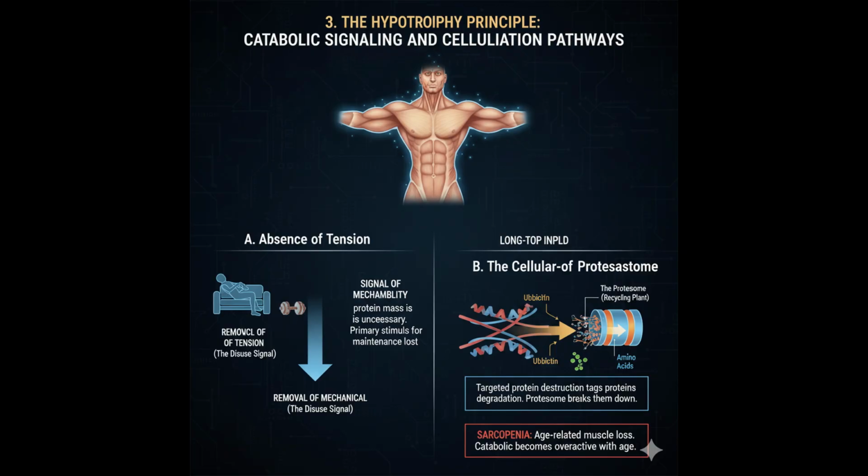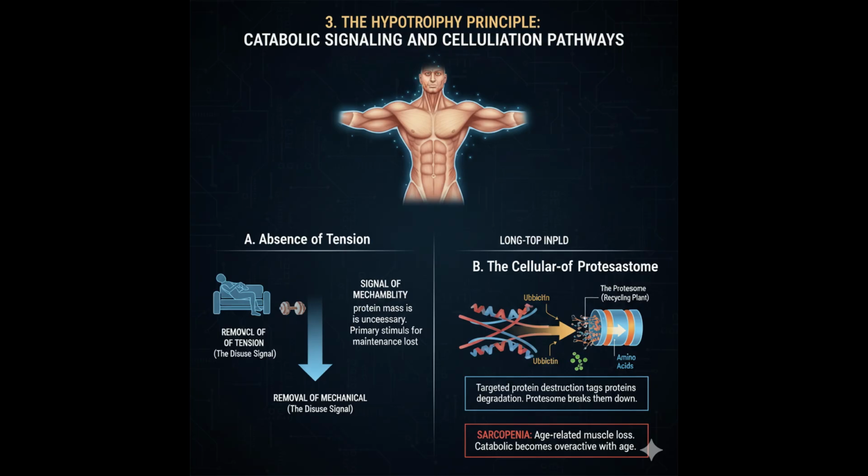B. The cellular infrastructure: myonuclei. Sustained long-term hypertrophy requires the muscle fiber to increase its genetic control over the expanded volume. This is achieved through satellite cells, which are resident muscle stem cells. They are recruited to fuse with the existing muscle fiber, donating new myonuclei, the cell's command center. This adheres to the myonuclear domain theory, which dictates that each nucleus can only support a specific volume of cytoplasm and protein. To grow larger, the muscle fiber must acquire more nuclei to manage the increased protein synthesis.